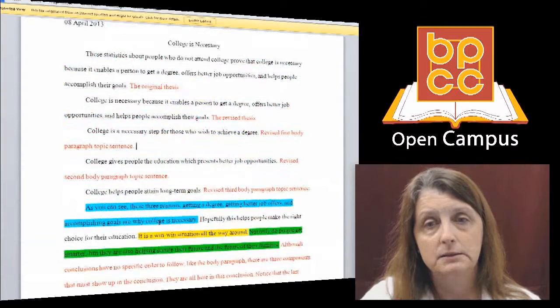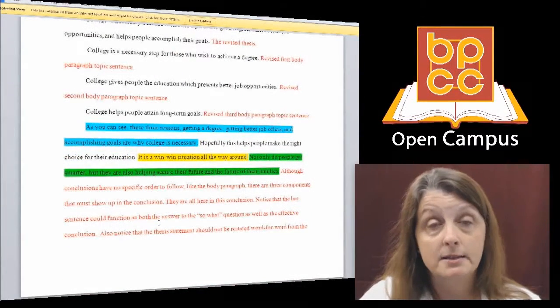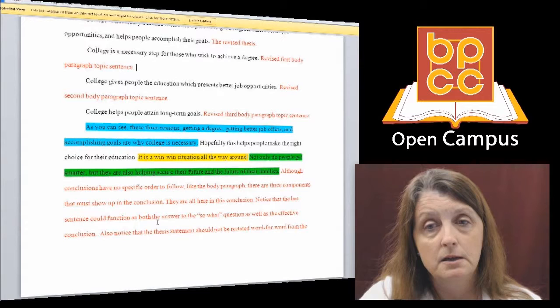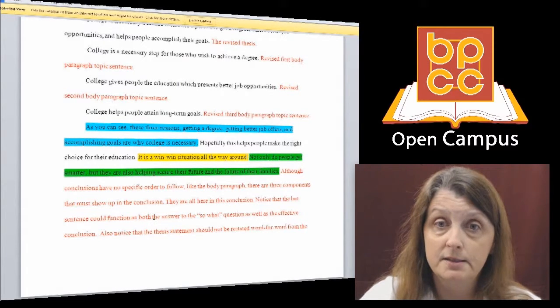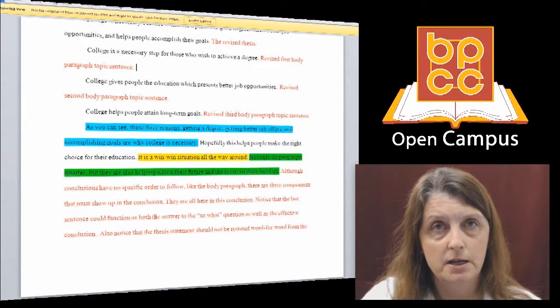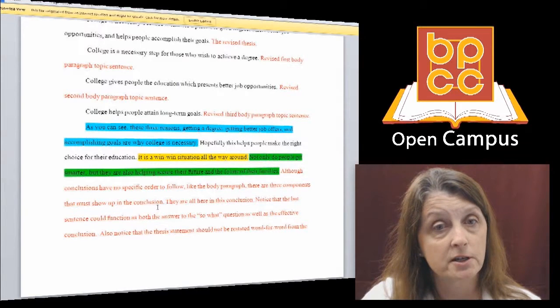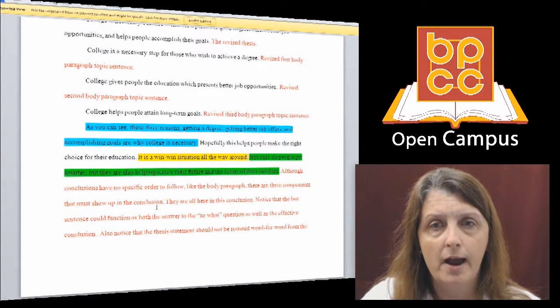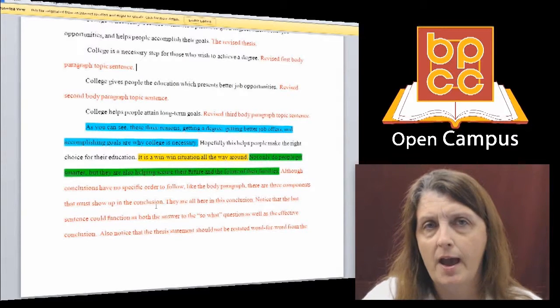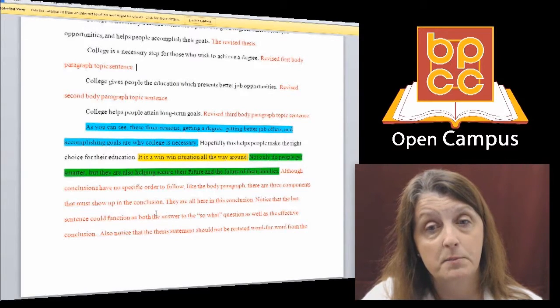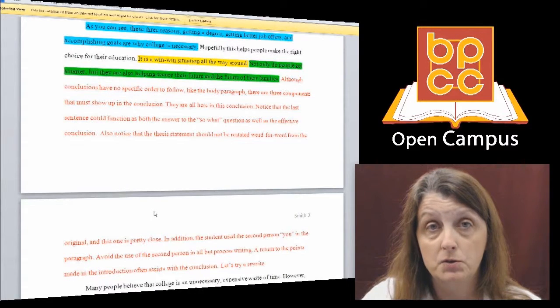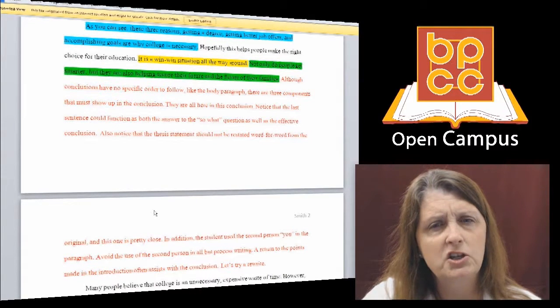Let's go back. Although the conclusion has no specific order, and we've discussed this, like the body paragraph, those 3 components must show up in the conclusion, and they're all here in her conclusion. Notice in this conclusion that the last sentence could function as both the answer to the so what question as well as effectively concluding the paragraph. And that's good. You should aim for that because that's very helpful. I also want you to notice that the thesis statement should not be restated word for word from the original, but this one is pretty close. Okay, so we maybe need to change it a little.